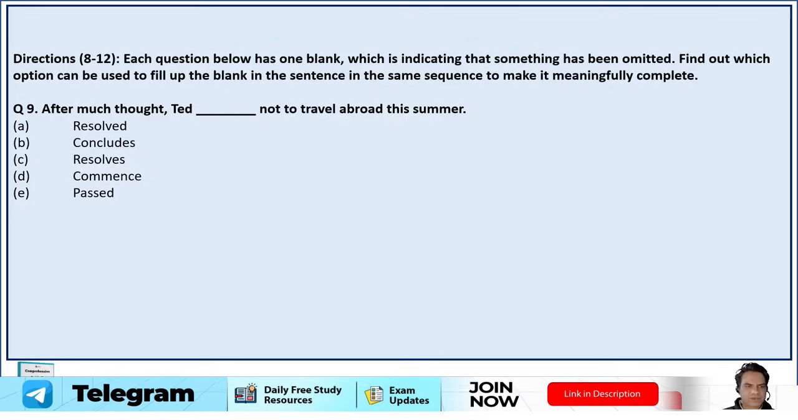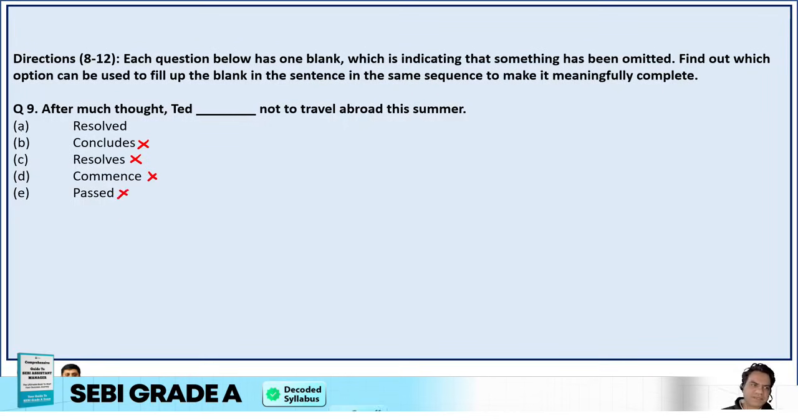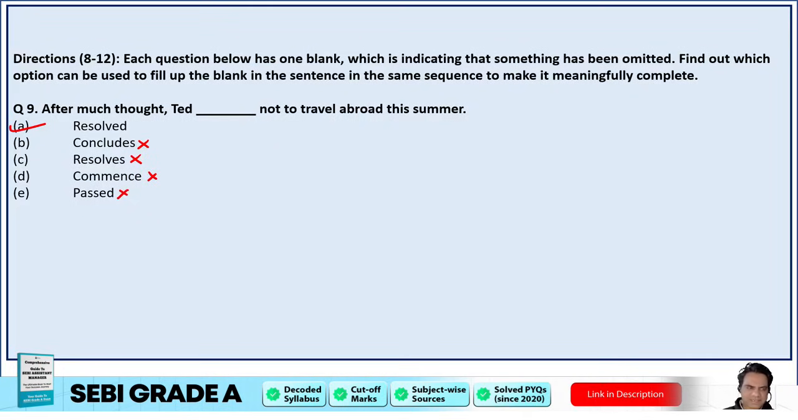Next, after much thought, Ted dash not to travel abroad this summer. Ted resolved not to travel? Yes. Concludes? No. Resolves? No. Comments? No. Passed not to travel or resolved? I think resolved is determined. So after much thought, Ted resolved, that means determined, not to travel abroad. So option A is correct.